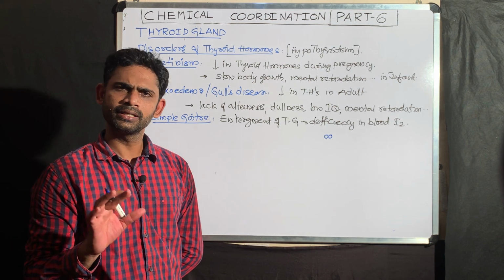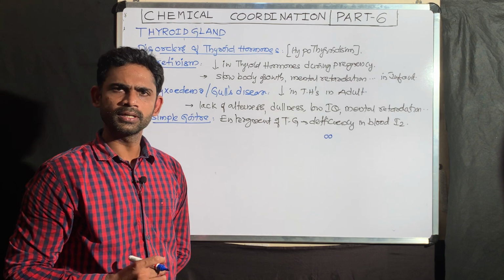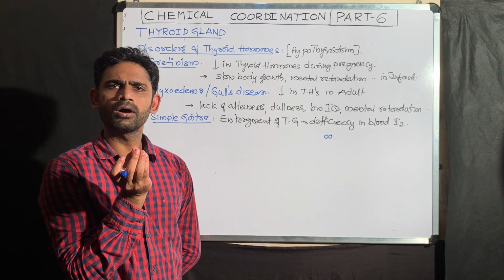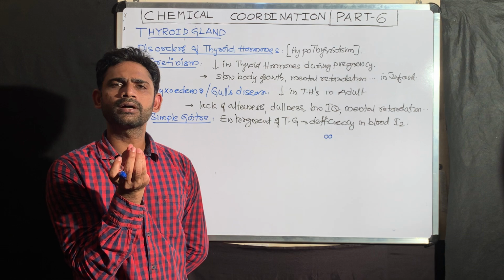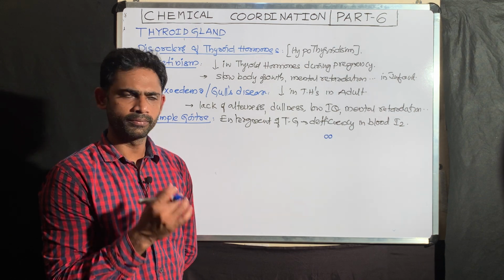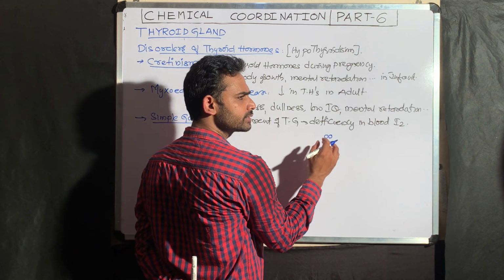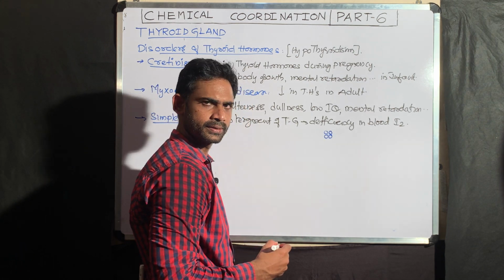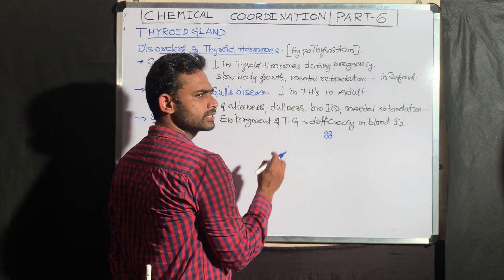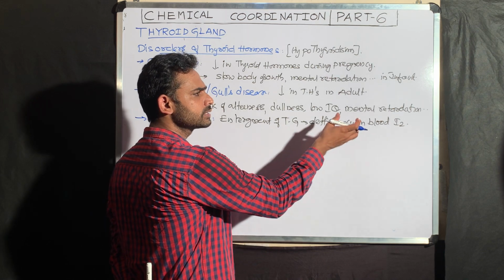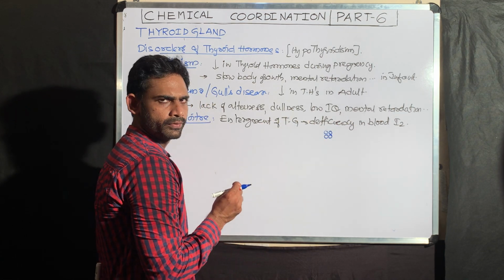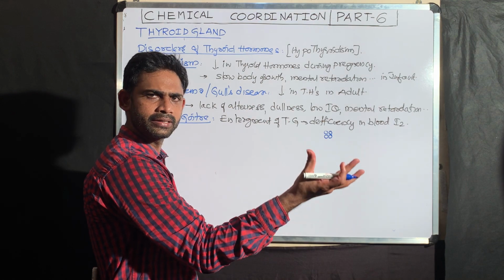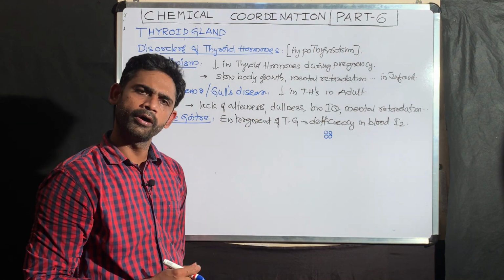Still, the body needs the same amount of thyroid hormones. When the circulating iodine is somewhat reduced, these follicular cells undergo division. These cells become 4 cells. These 4 cells absorb the iodine from the blood and synthesize the normal amount of thyroid hormone.